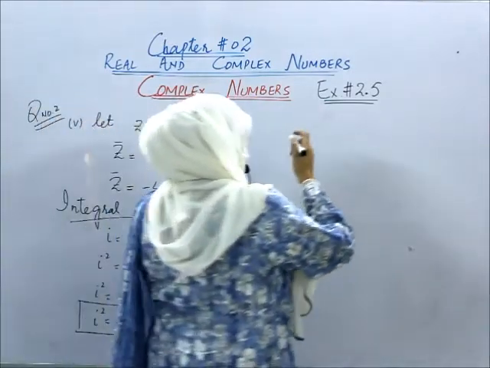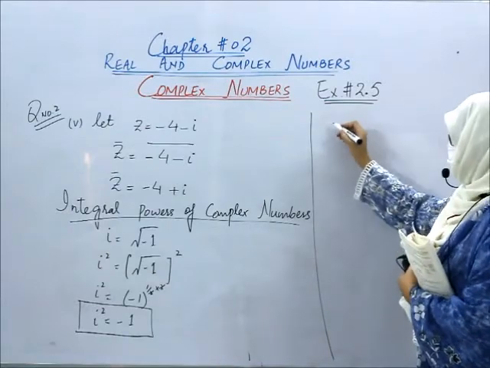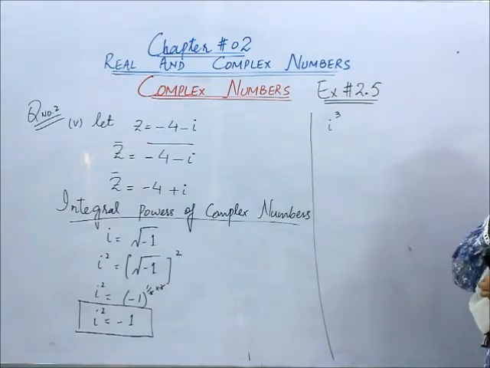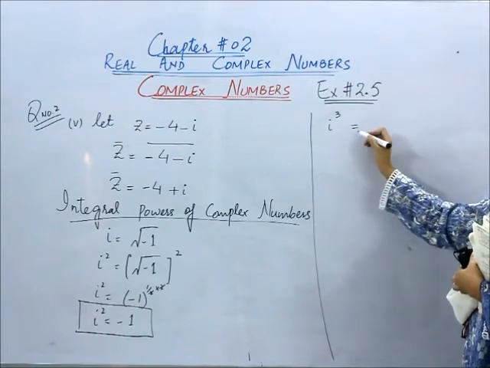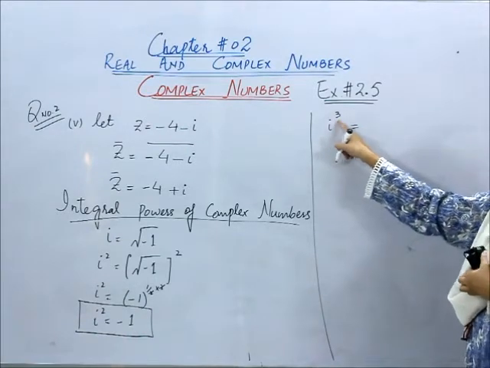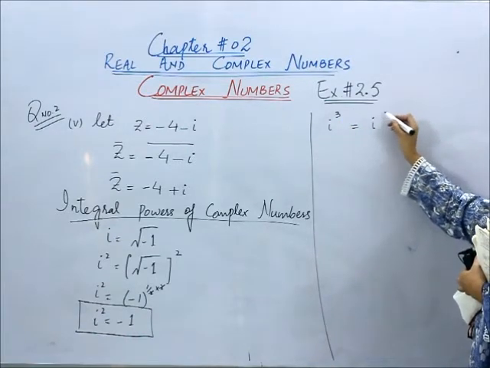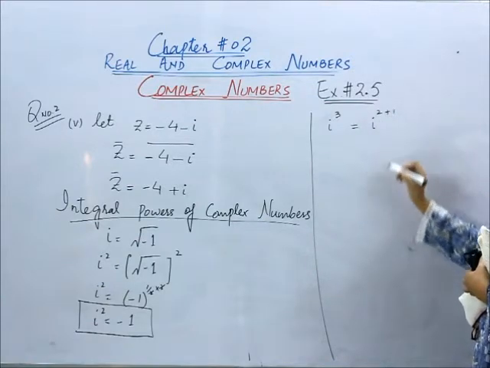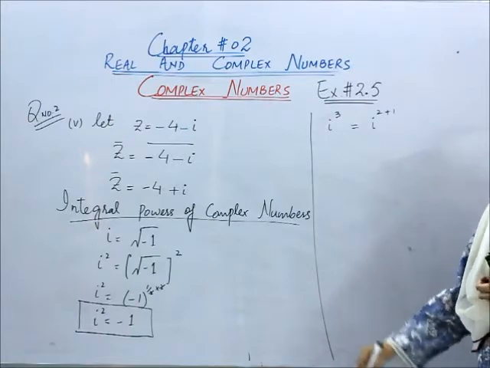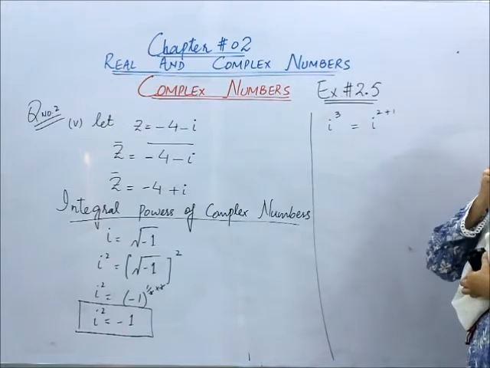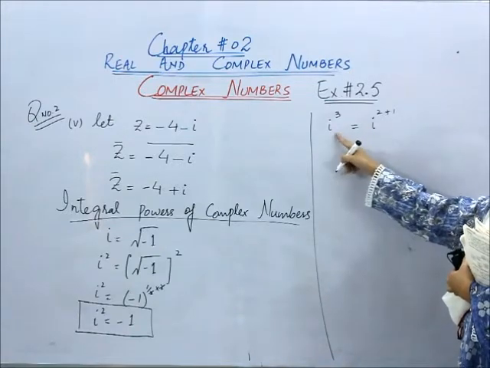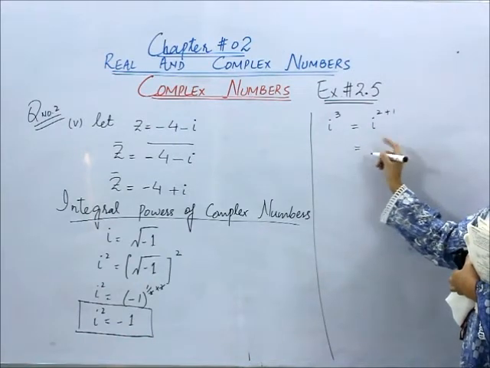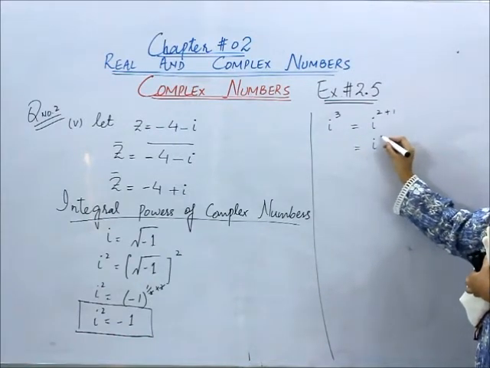Now students, if we take iota power 3, how would we solve it? Whenever you have an odd power, you can split it into the nearest even power plus 1. Fine. So can we write it like this? Iota cube is equal to iota power 2 plus 1. Now by the laws of index, can I write it like this?